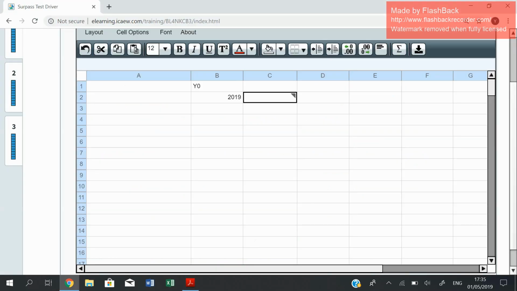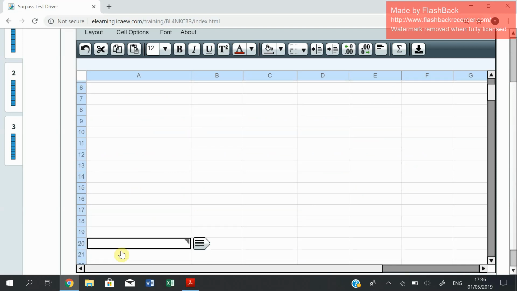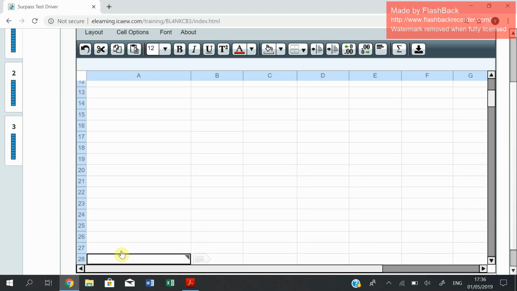But it is worth noting that if you don't include it as part of your answer, you're going to lose 1 mark for that.